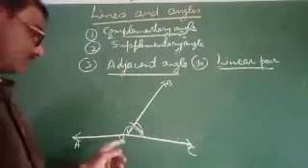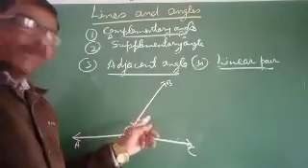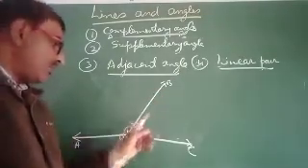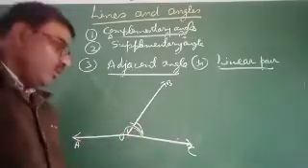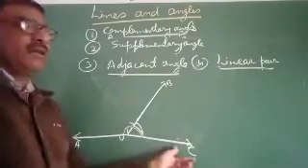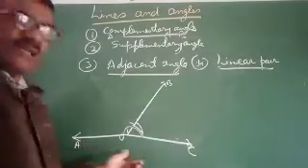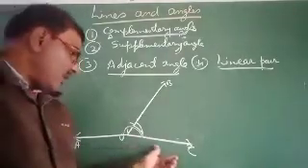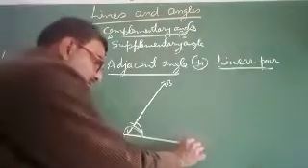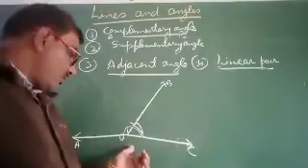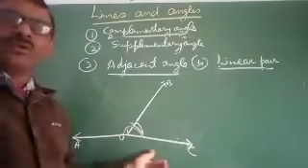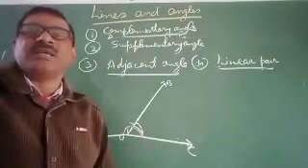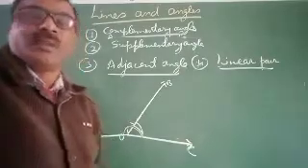Means a linear pair has one common arm and the other arms are opposite, making 180 degrees, in opposite directions. Here the direction of OC is this direction and the direction of ray OA is opposite to OC. This is the formation of a linear pair.